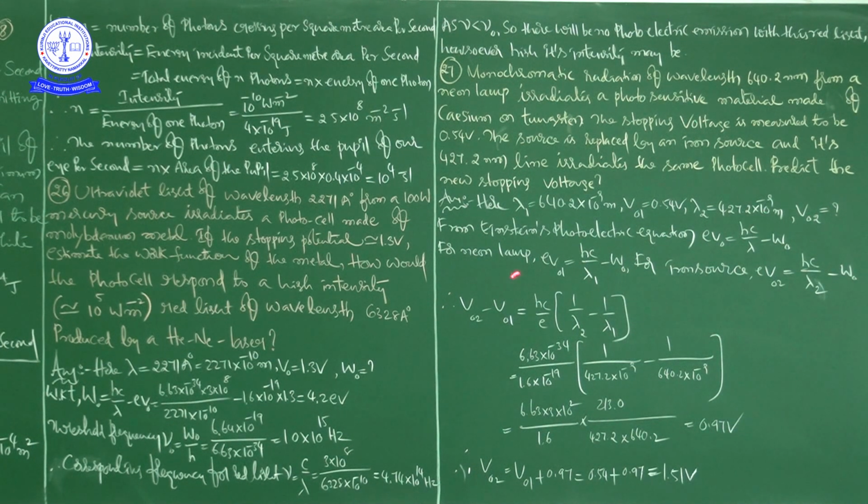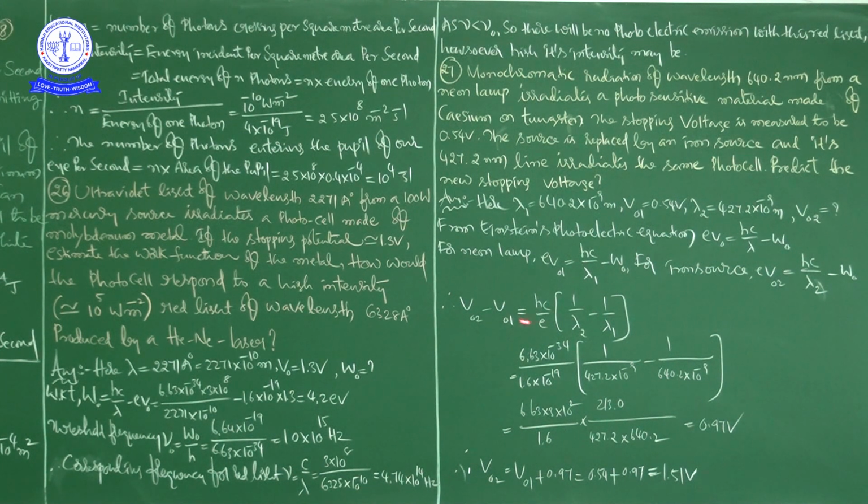From Einstein's photoelectric equation, we know that eV0 is equal to hc by lambda minus W0. This same expression we are writing for two different lamps separately. For neon lamp, eV01 is equal to hc by lambda 1 minus W0, and for iron source, eV02 is equal to hc by lambda 2 minus W0.